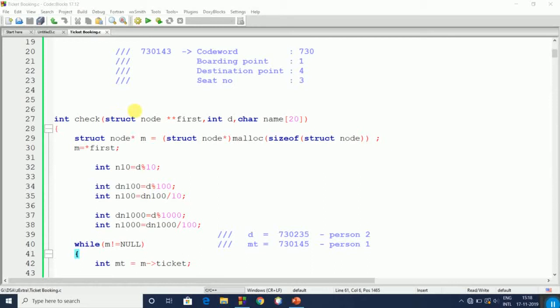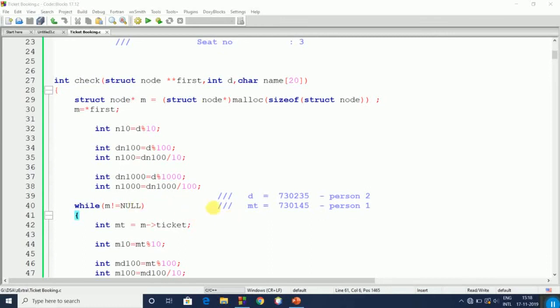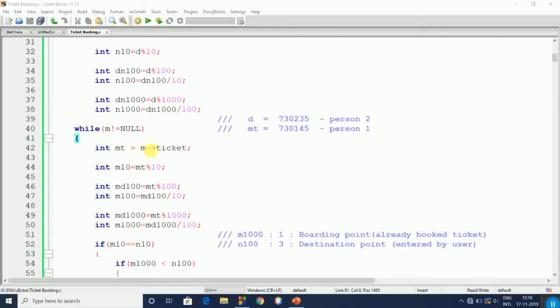First of all, we check whether the entered ticket number is available or not. So we call the check function, in which D is the parameter which stores the ticket number entered by the user. N10 is the seat number, N100 is the destination point, and N1000 is the boarding point. We assume there is one ticket already booked, so it will go inside. MT is the ticket number, M10 is the seat number, M100 is the destination point, and M1000 is the boarding point.